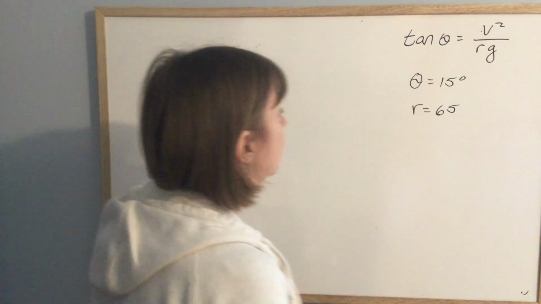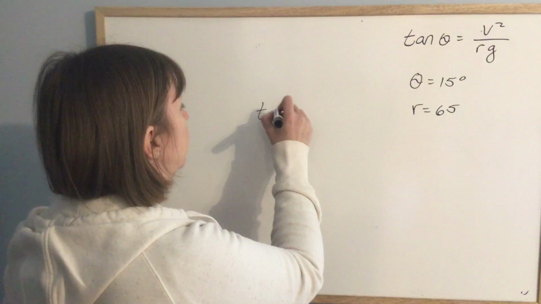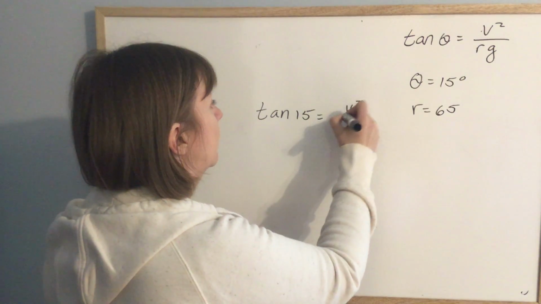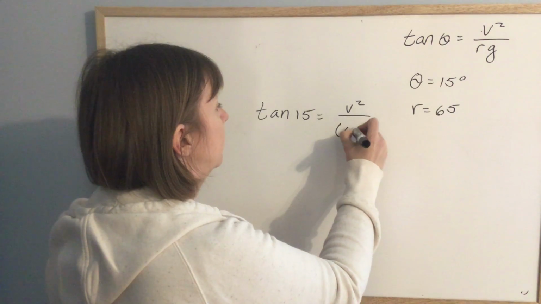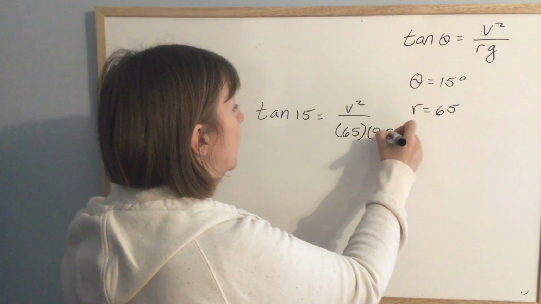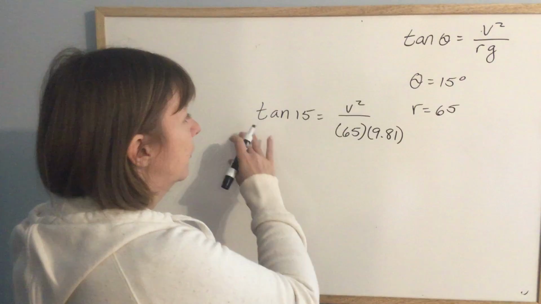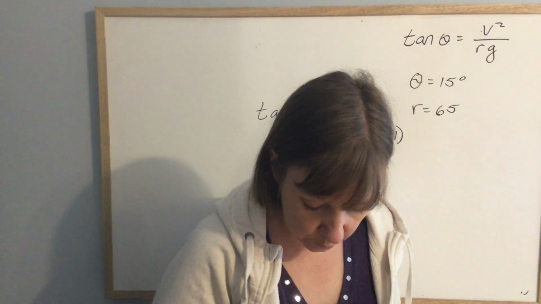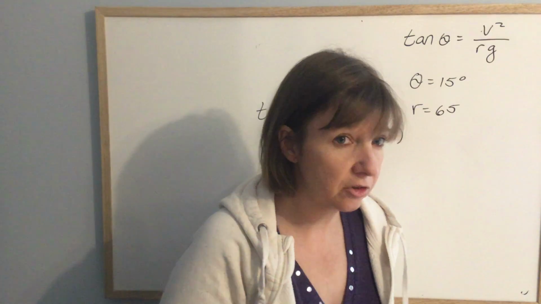So really that's just a matter of tan of 15 is equal to v squared over 65 times 9.81. So make sure your calculator is in degrees and not in radians. If you were getting them wrong, that could potentially be a problem.